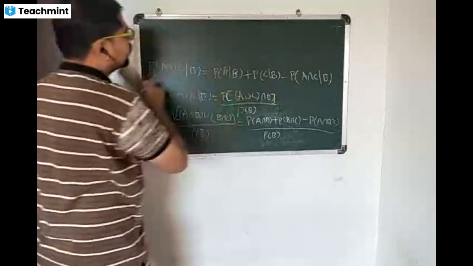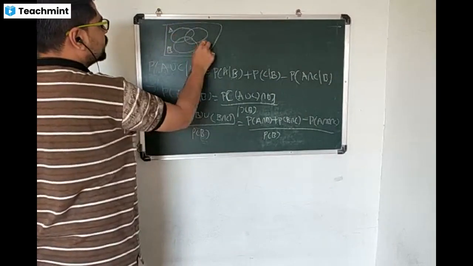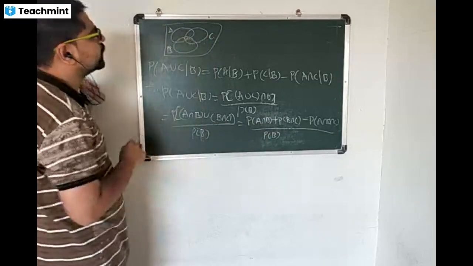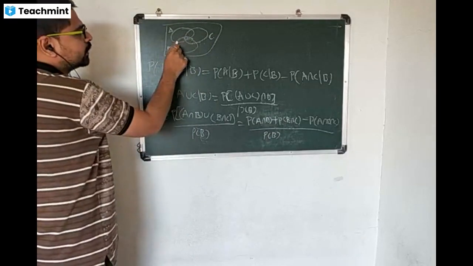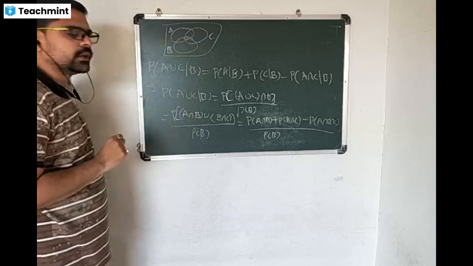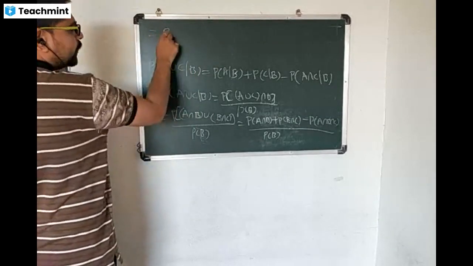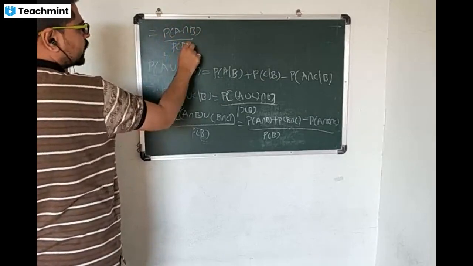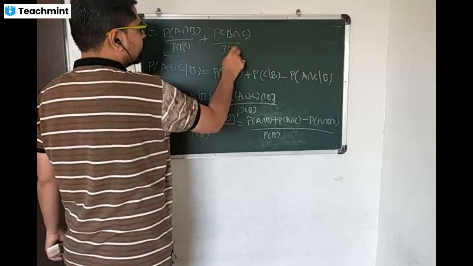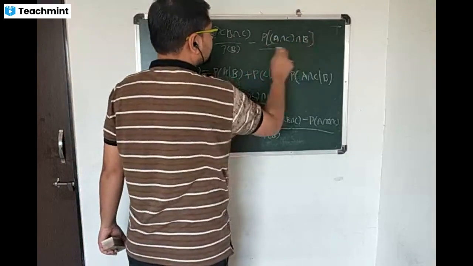So what did we get? If this is A, B, and C, then A intersection B intersected with B intersection C is A intersection B intersection C. So this is A intersection B, this is B intersection C, and the common part is A intersection B intersection C. So this is equal to probability of A intersection B divided by probability of B, plus probability of B intersection C divided by probability of B, minus probability of A intersection C intersection B divided by probability of B.